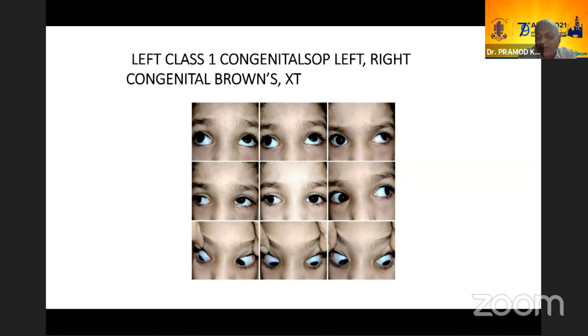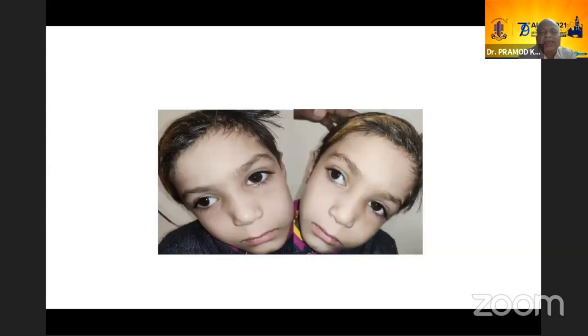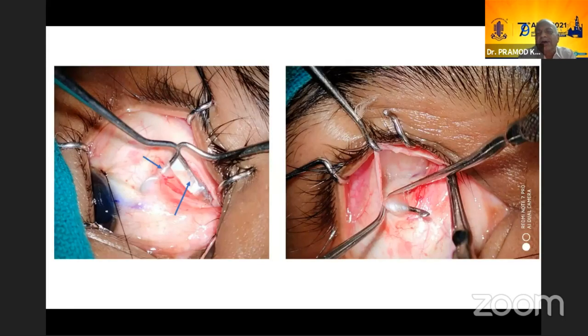So this can happen depending upon how the tendon behaves, how this neural thing develops in the trochlea muscle and the tendon. Now this is showing on the tilt, it is coming on the right tilt, the hypertropia, and on the right side you can see the tendon in the Brown's eye is so tight and so tough and so strong as compared to the other side. We did a tuck on this side, because this was a very tight tendon on the Brown side eye. And on the SO side, you find that it is a very transparent kind of tendon. You can see the hooks through the tendon, a lax tendon.